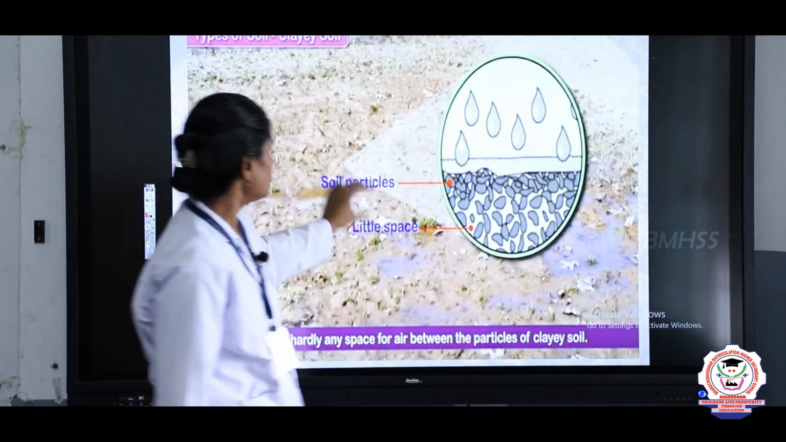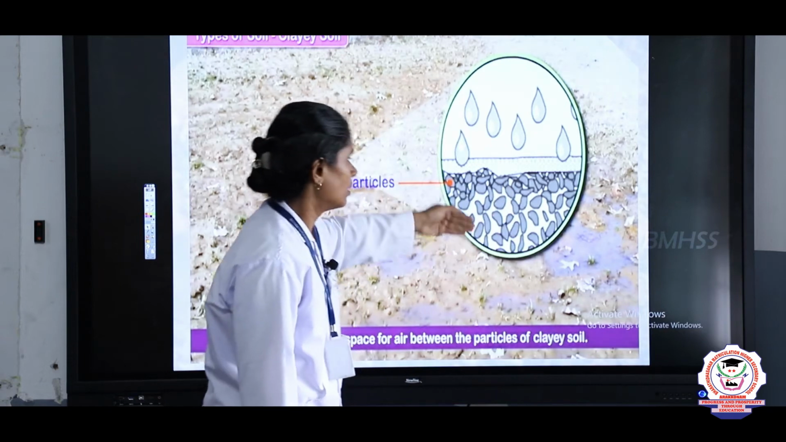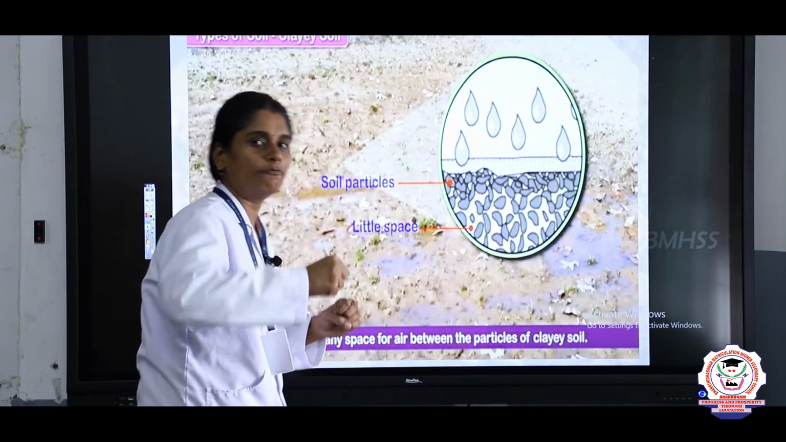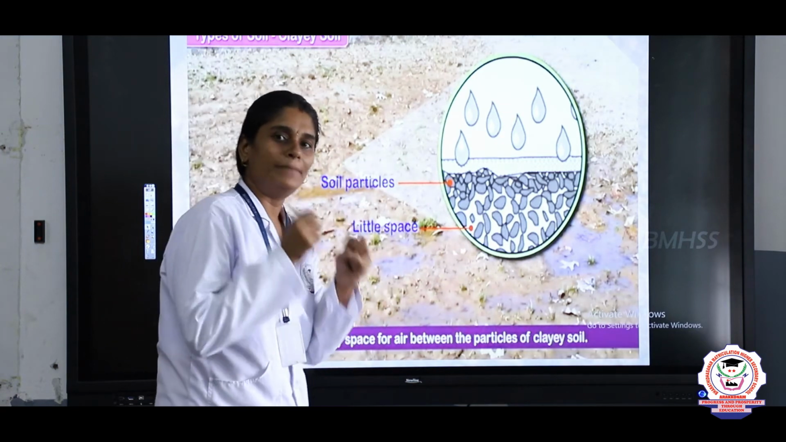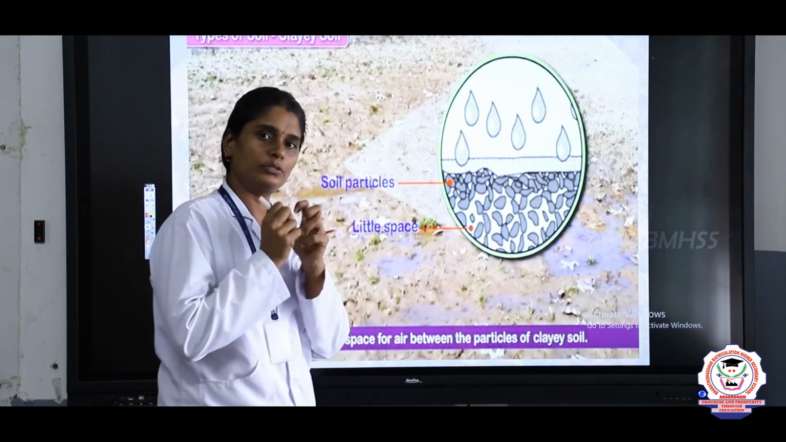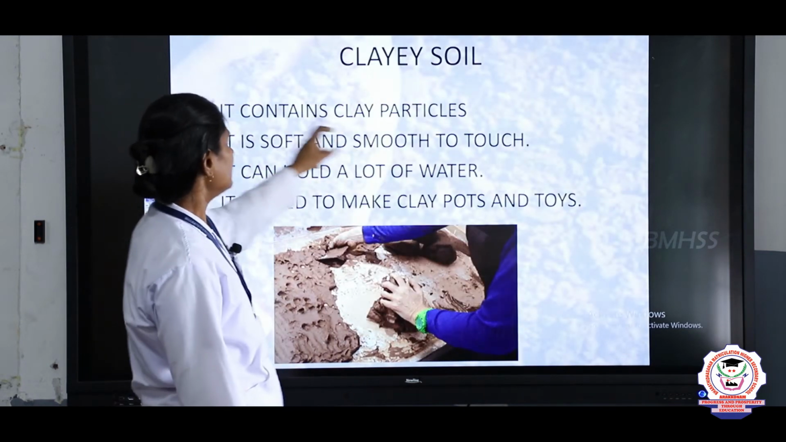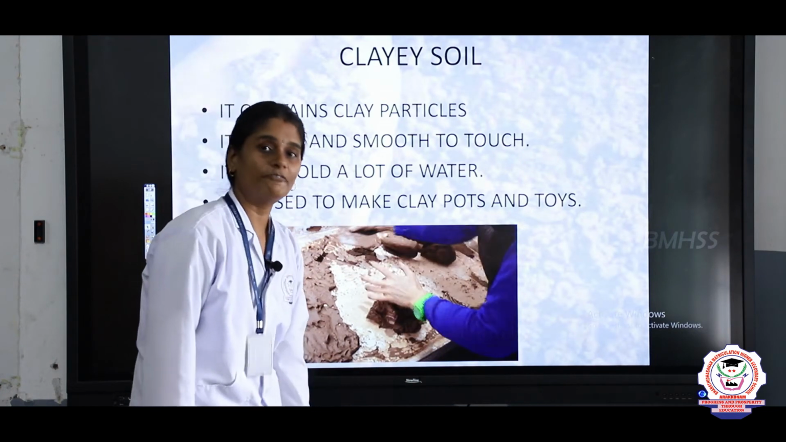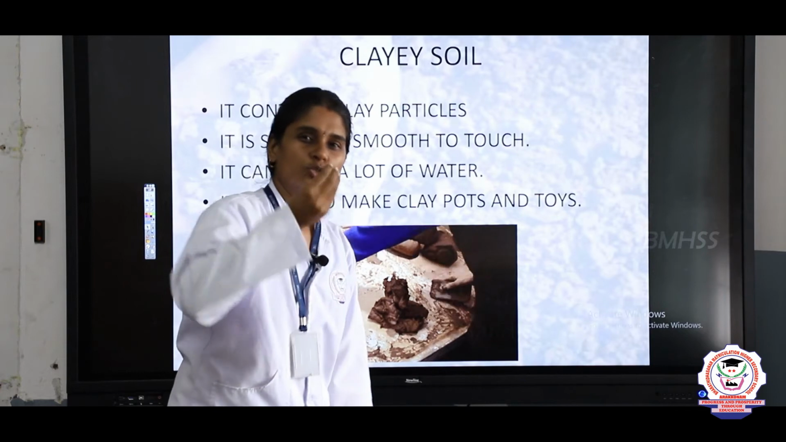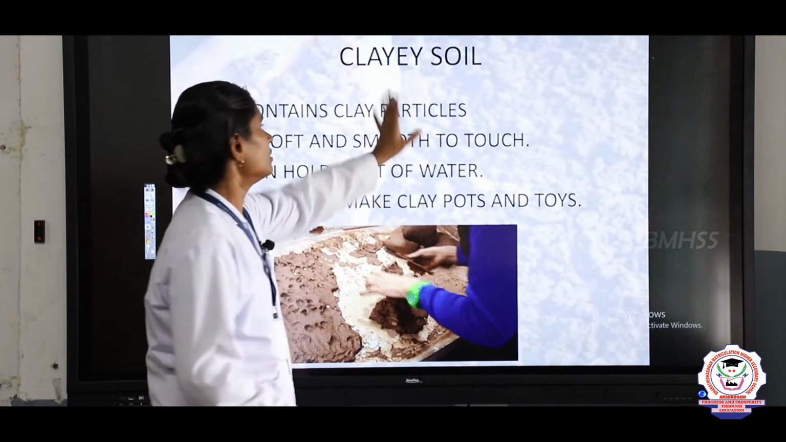If you take the soil and see, you can see there are so many gaps between the particles. It means that it holds plenty of water. If you pour water into the clayey soil, it holds a large amount of water. That is why it is very soft and smooth. If you touch the clayey soil, it is very soft, it will be very smooth to touch, right?